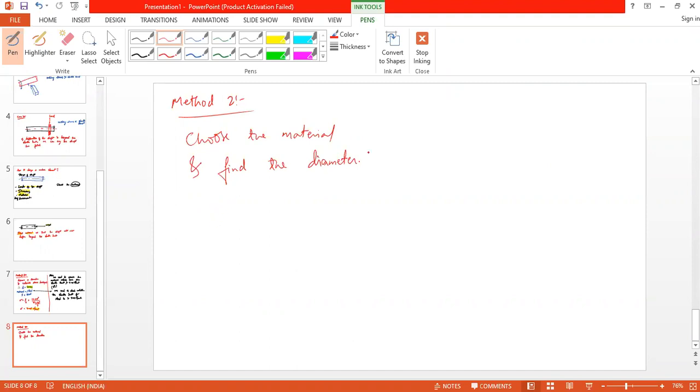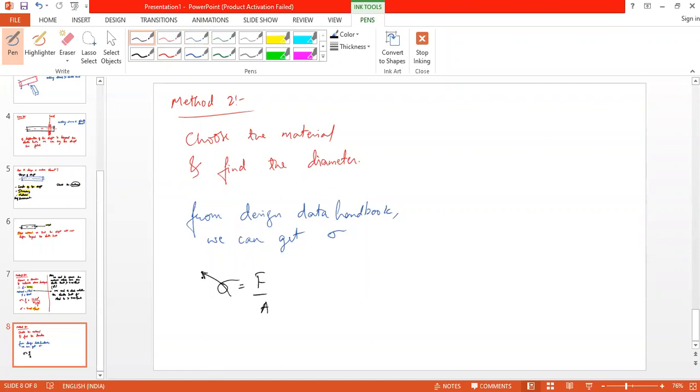So we can get the value of sigma from the design data handbook.